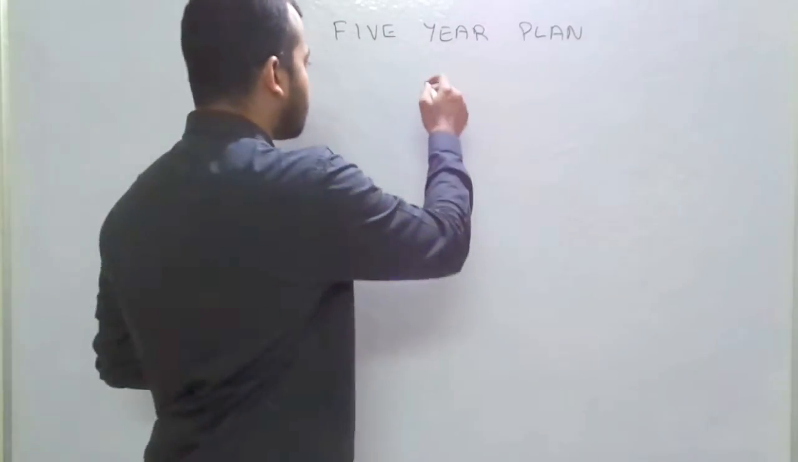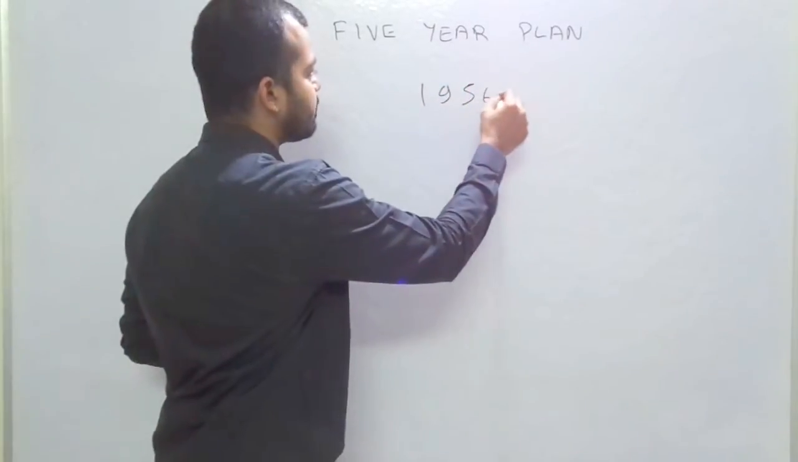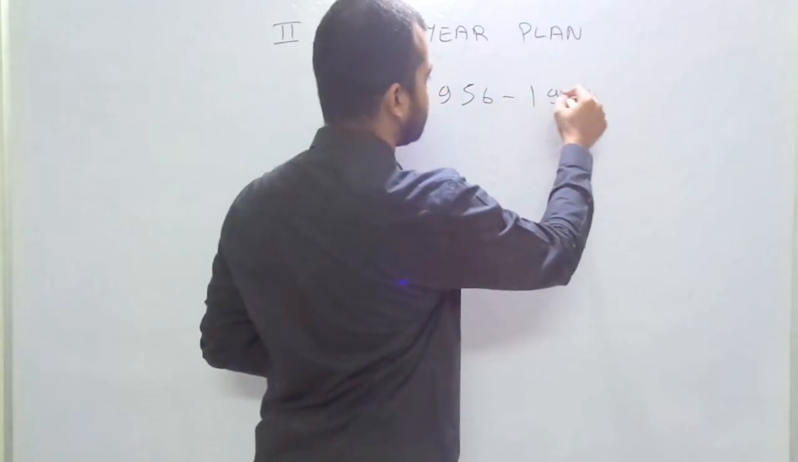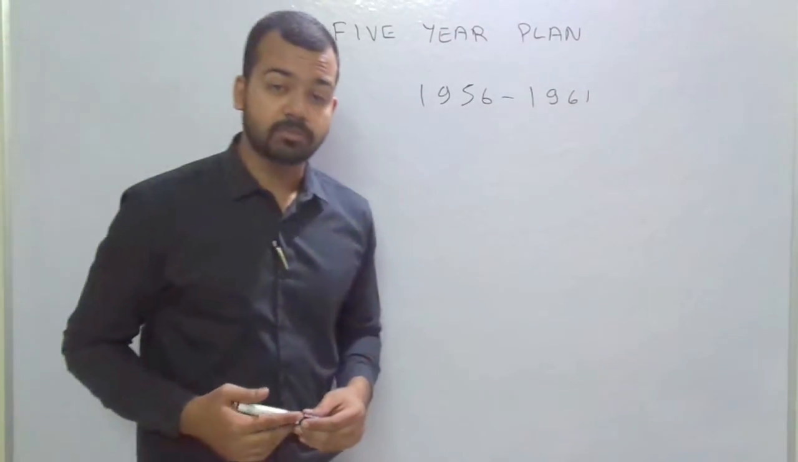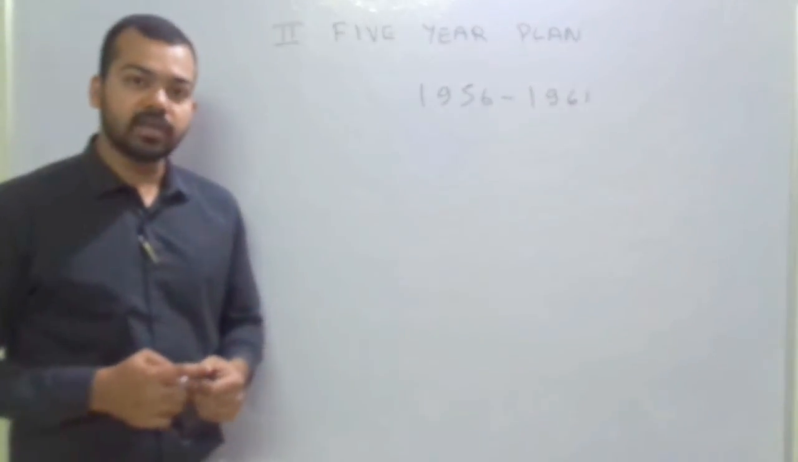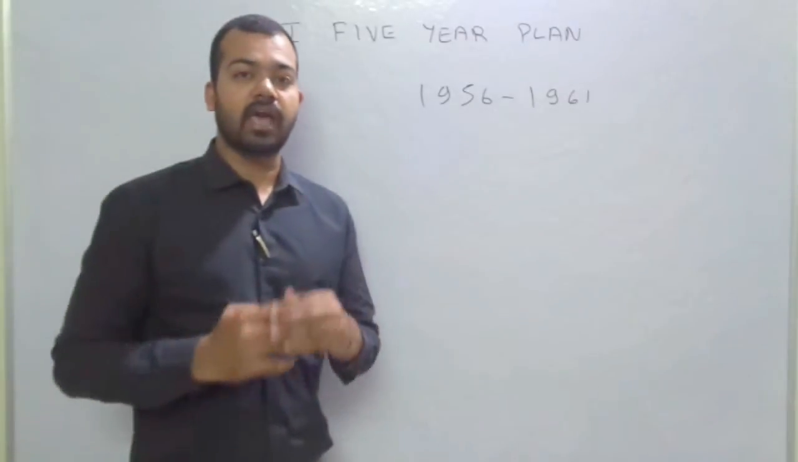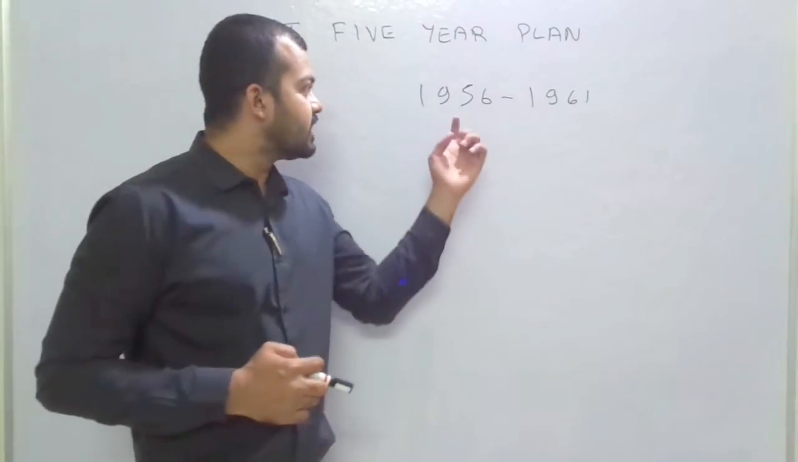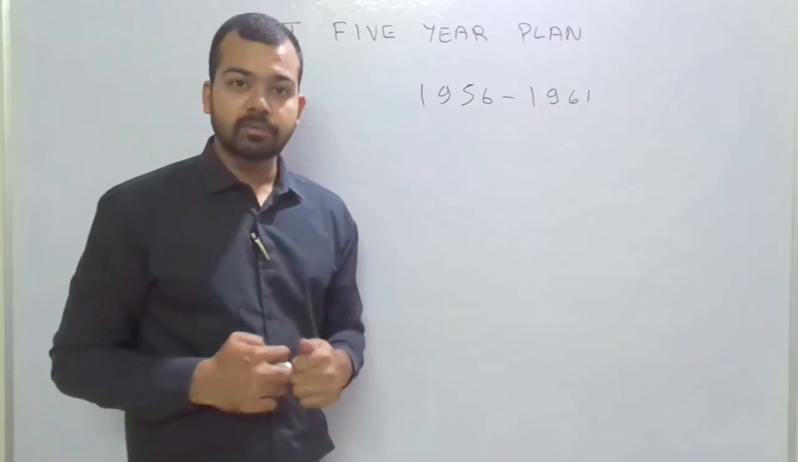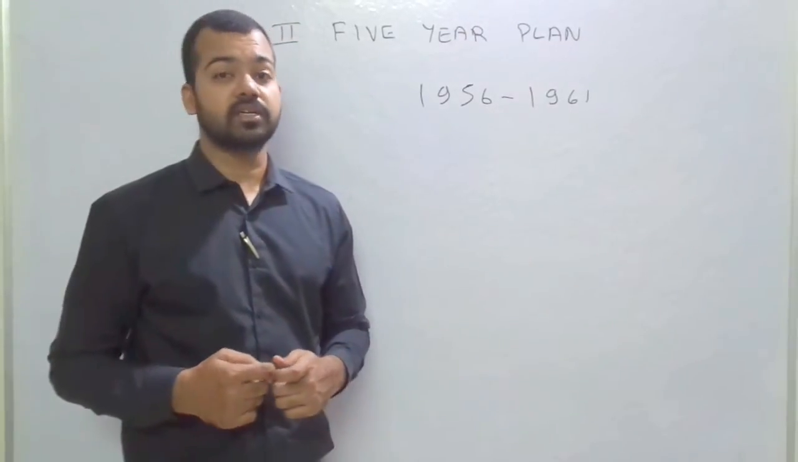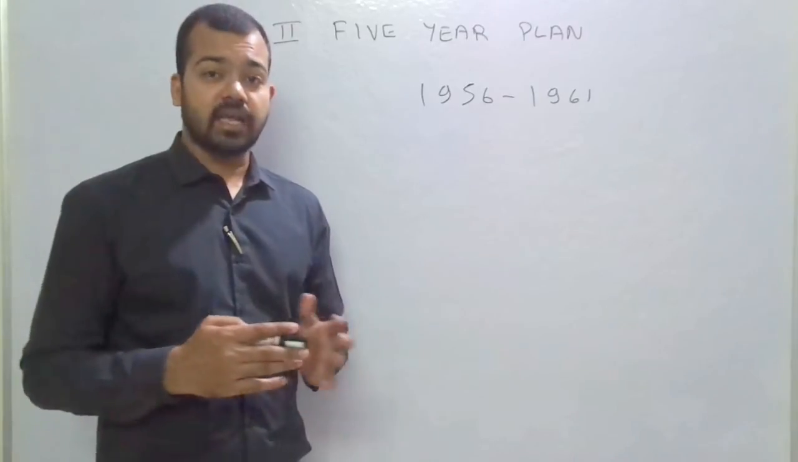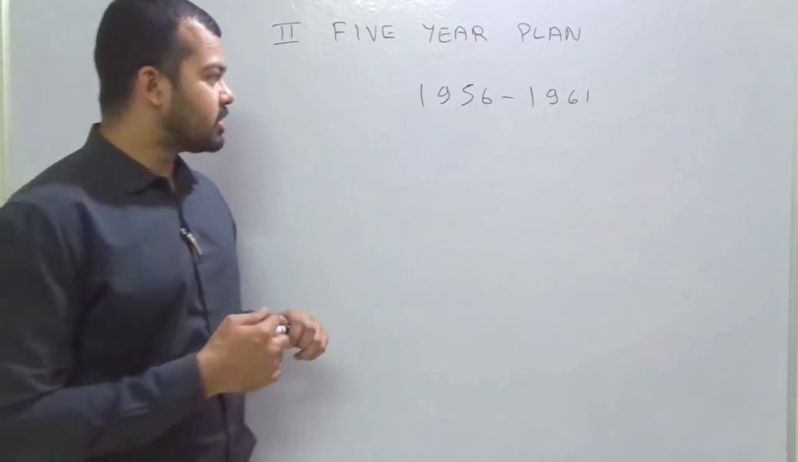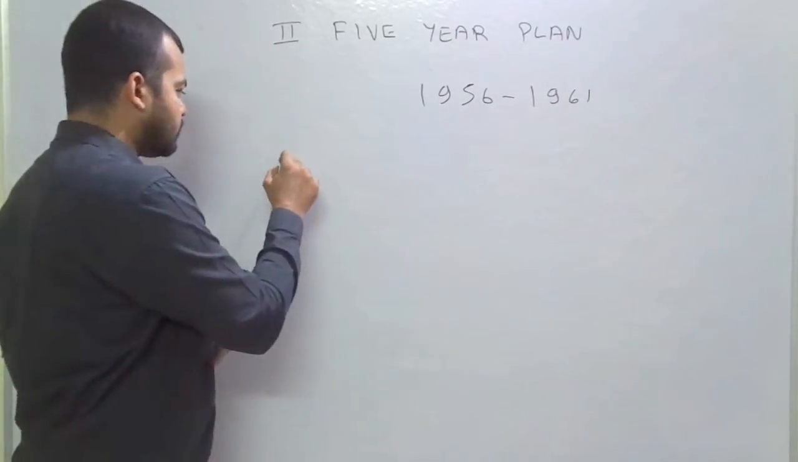The period for the second 5-year plan was 1956 to 1961. This period is very important from the Indian economy's perspective, because in this period a lot of industrialization happened. In the year 1956, another major event known as the Industrial Policy Resolution was also passed, which was also focused on basic and heavy industries. Now this model is also known as the Mahalanobis Model.